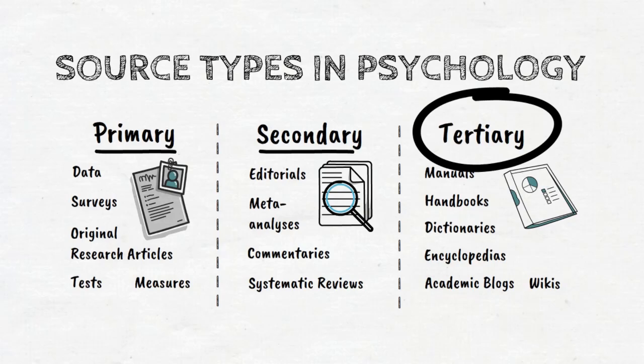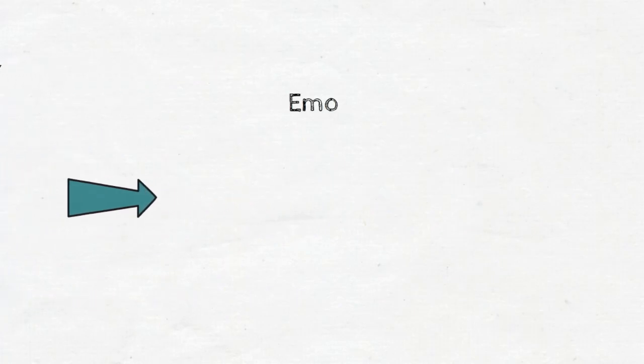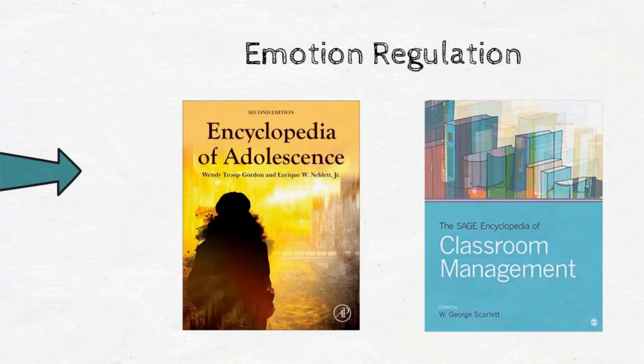These sources include encyclopedias, dictionaries, manuals, handbooks, wikis, and even academic blogs. These are especially helpful for understanding how psychology uses terms. For example, one term we've come across in the primary and secondary sources videos is emotion regulation. This term has a specific definition developed over years of study within the field of psychology that may not match what people who aren't regularly studying psychology might assume. Looking up the term in an encyclopedia or handbook related to psychology helps us better understand what emotion regulation means in the context of the articles.